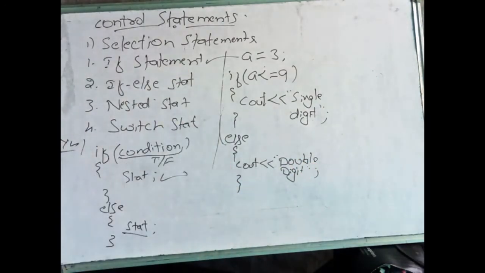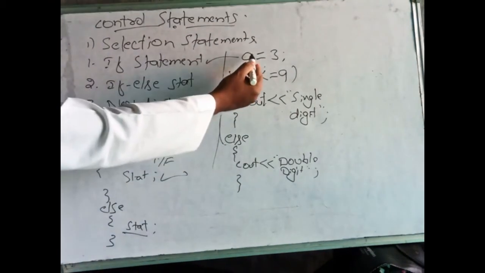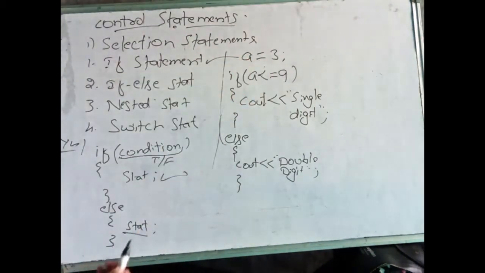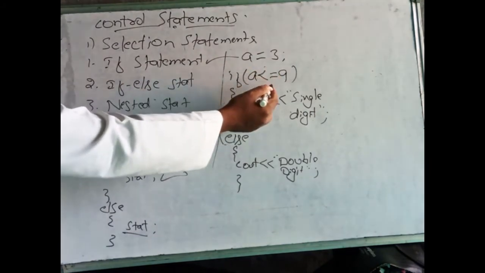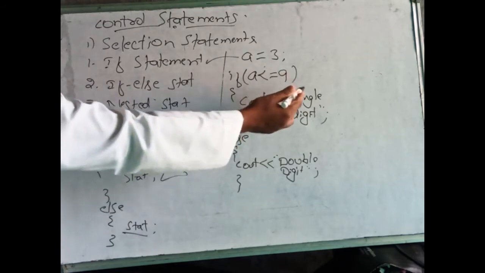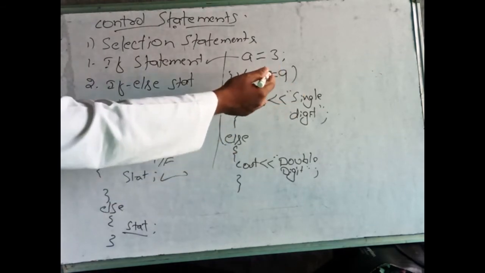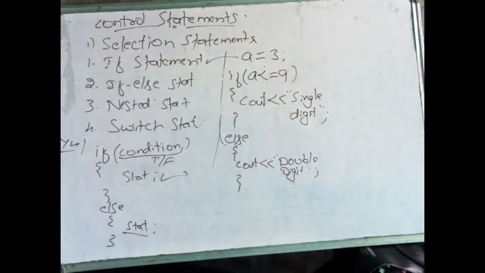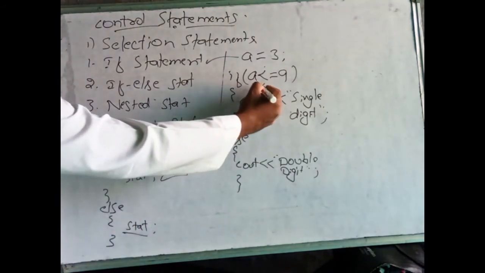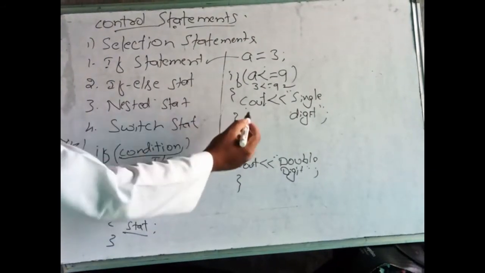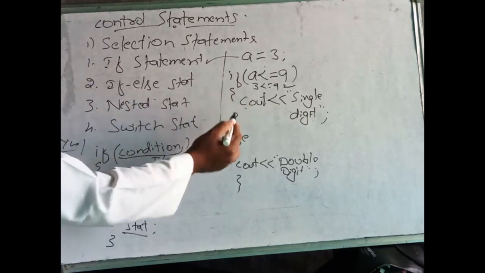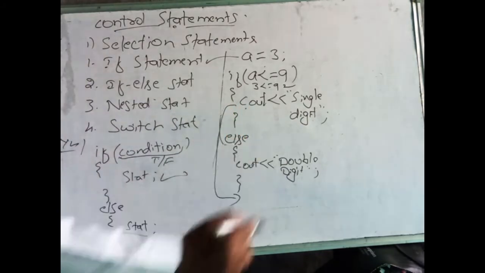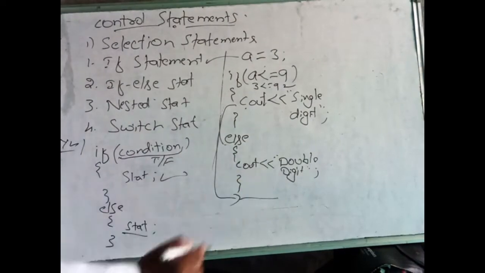See in this example what happened. We are initializing the value of a as 3. It will check if the value of a is less than or equal to 9. At that time it will execute this. If it is greater than 9, then it will execute the else statement. Here check, 3 is less than or equal to 9? Yes, the condition is true. Then it will execute this one. Once it executes, it will not go to the else statement. After this execution, it will come out of the if statement completely.